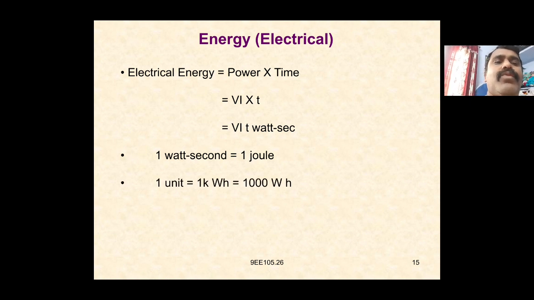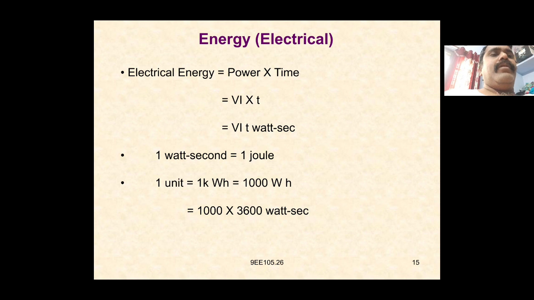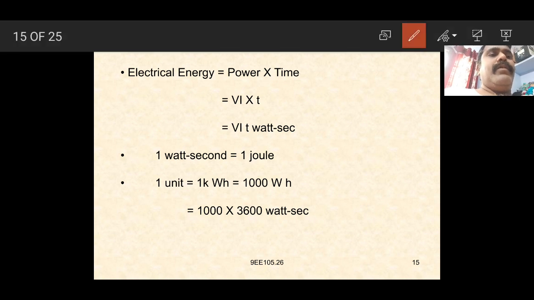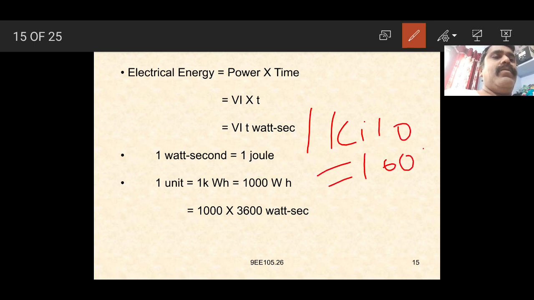So 1 unit is equal to 1 kilowatt hour, which is 1000 watt hours. Again, 1 kilo is nothing but 1000. So 1 kilowatt hour is equal to 1000 watt hours.